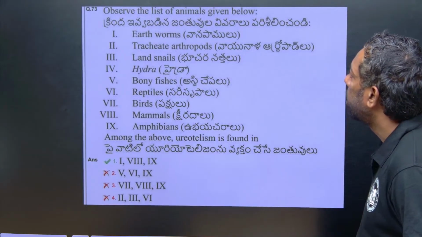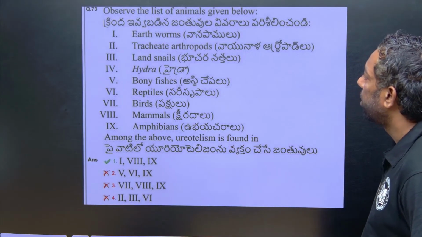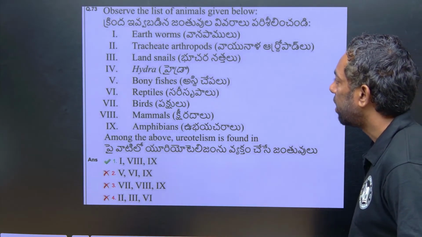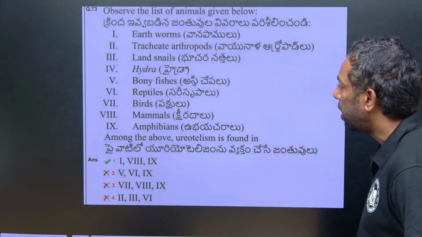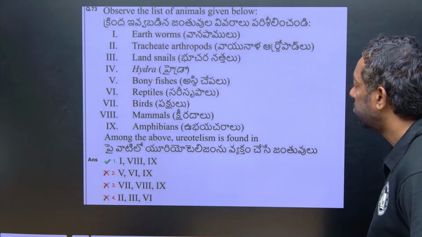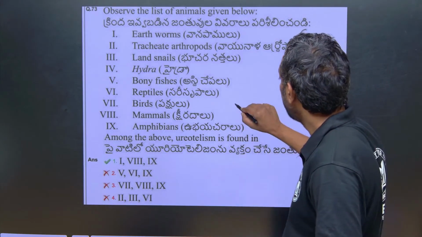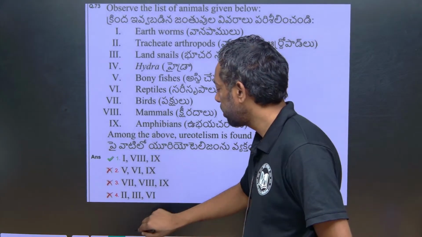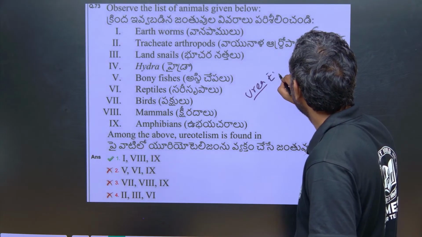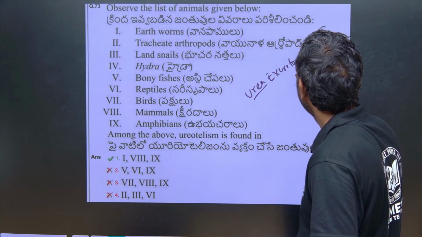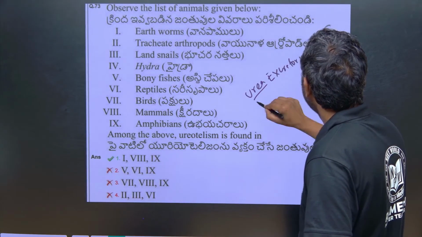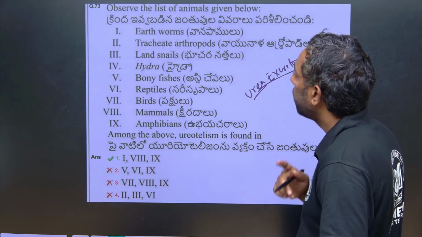Observe the list of animals given below: earthworms, tracheal arthropods and land snails, hydra, bony fishes, reptiles, birds, mammals, amphibians. Among the above, which are ureotelic? Ureotelism means they produce urea as the excretory product. So, called ureotelism. Just look into this.